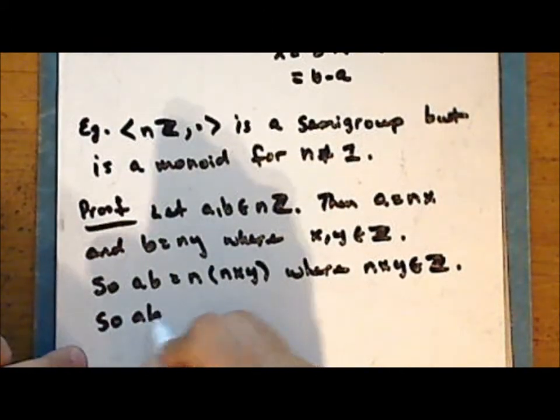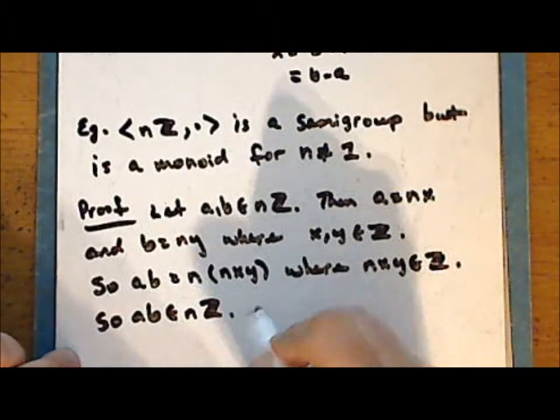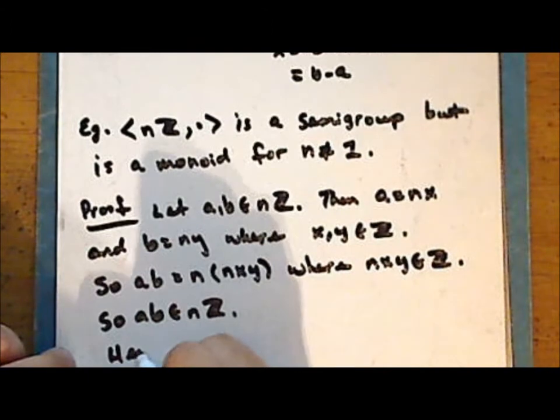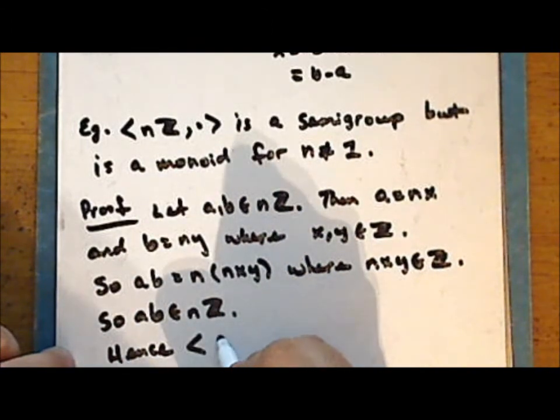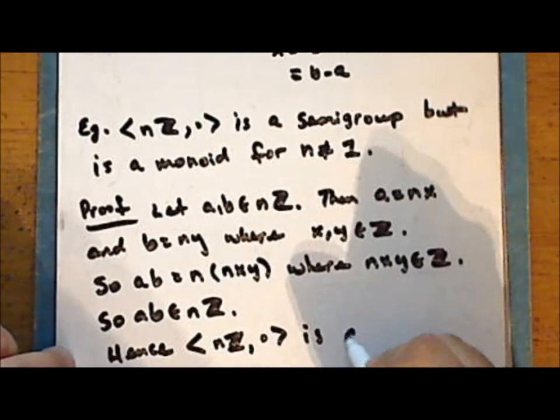So the product is in the set nZ, and hence the structure nZ under multiplication is a magma.